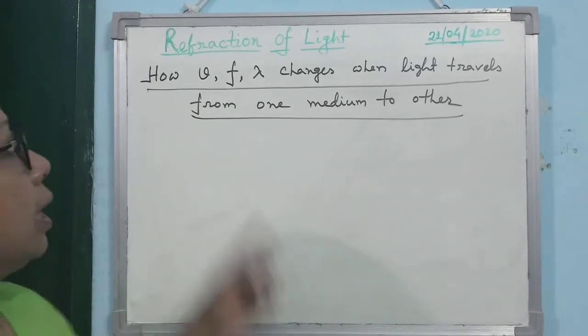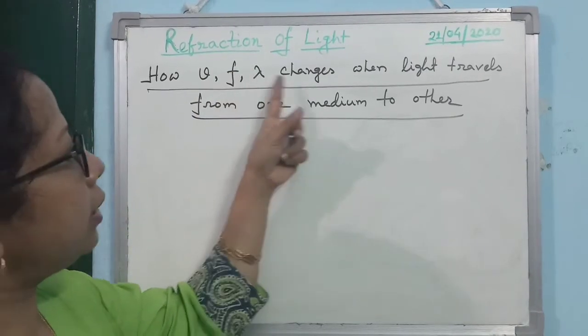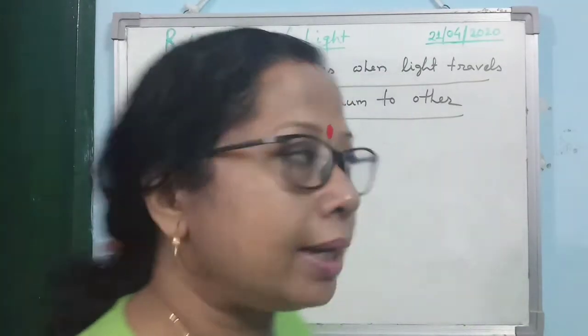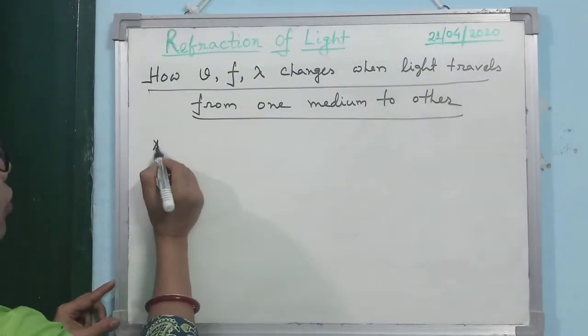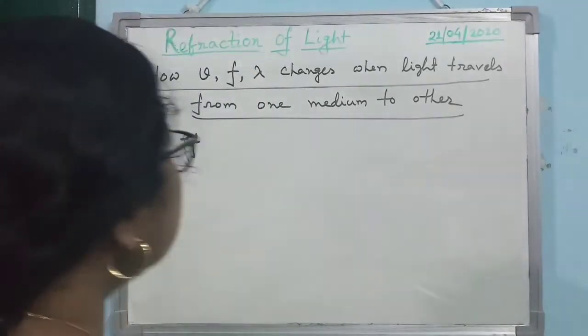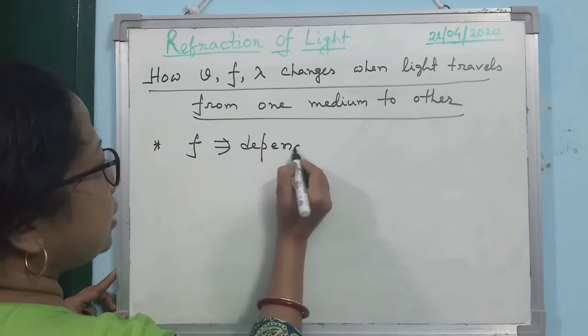The next topic is how the speed of light, frequency of light and wavelength of light change when light travels from one medium to another medium. First is frequency. Frequency depends on the source of light.